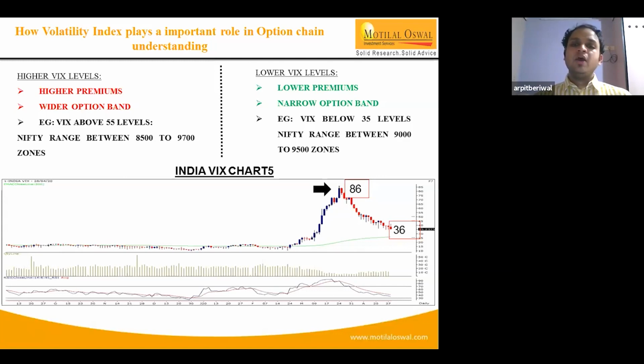Initially, when VIX was high, the option band was between 8,500 and 9,700. Now, when VIX is below 35, the option band has shifted to 9,000 to 9,500, 9,600 zones. Why? Because people are more comfortable and not expecting volatile swings in the market. Likewise, call writers and put writers have taken their positions accordingly.